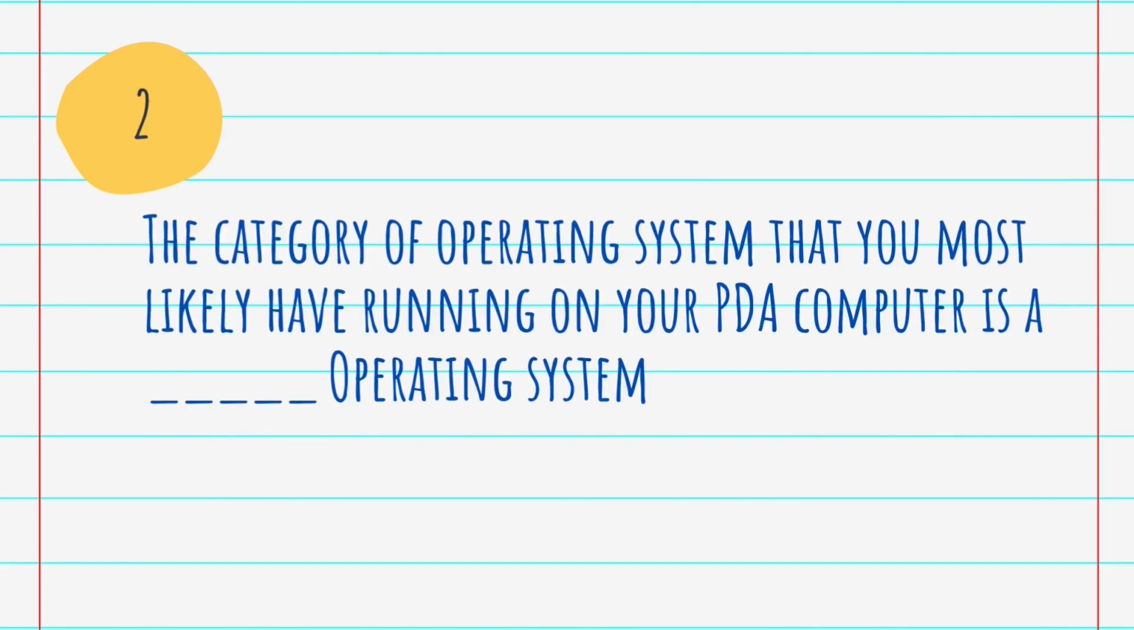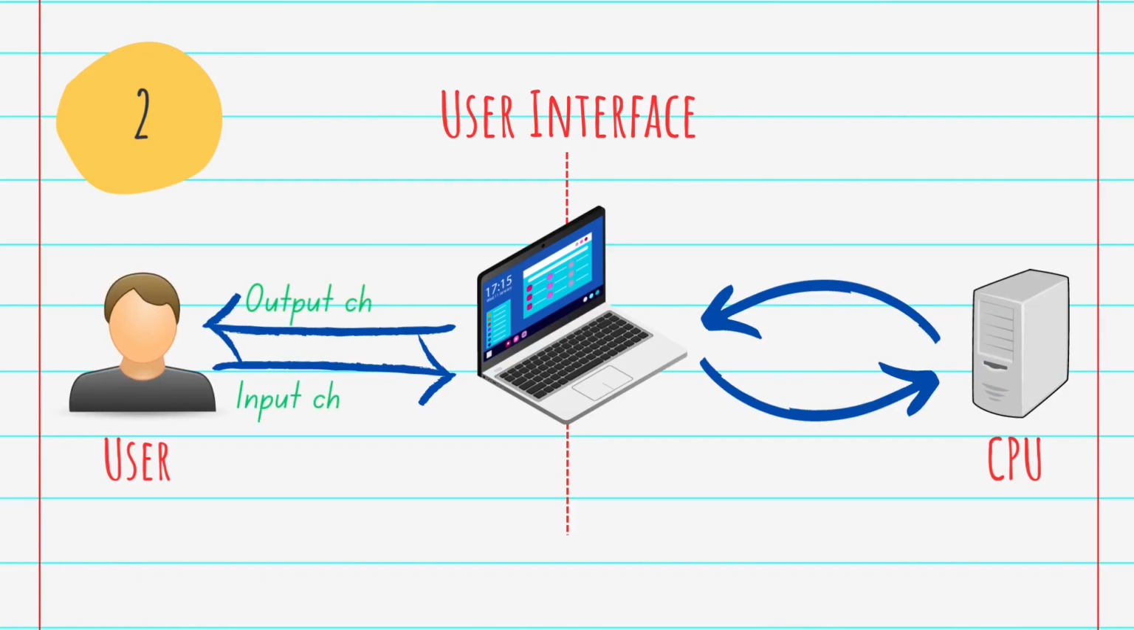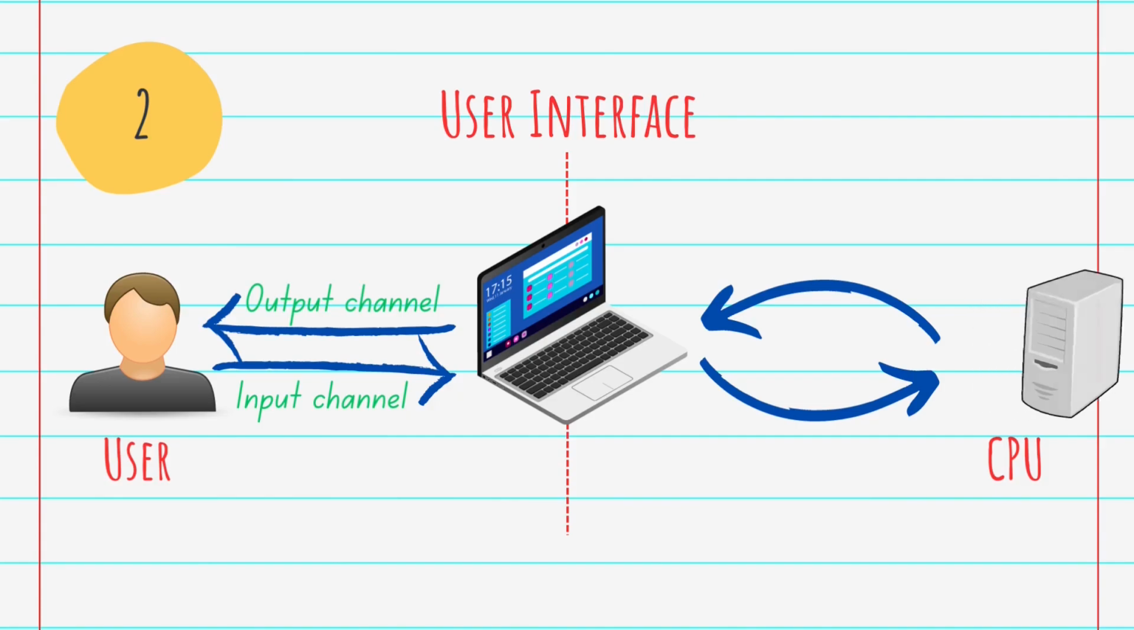Okay, then the next question is, the category of operating system that you are most likely to have running on your PDA computer is a dash operating system. And the answer is single user single task. Single user single task operating system occupies less space in memory. Actually, this allows a single user to perform only one task at a time. Functions like printing a document, downloading an image can be performed only one at a time. For example, including the MS-DOS and Palm OS, etc.